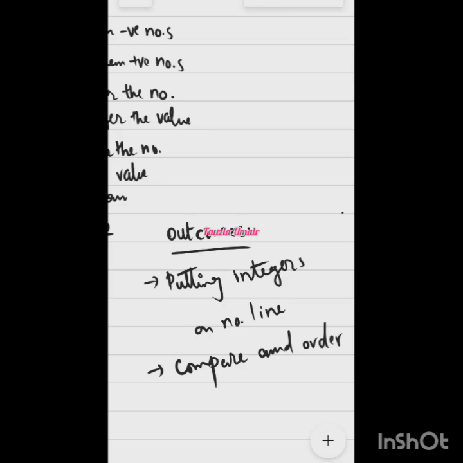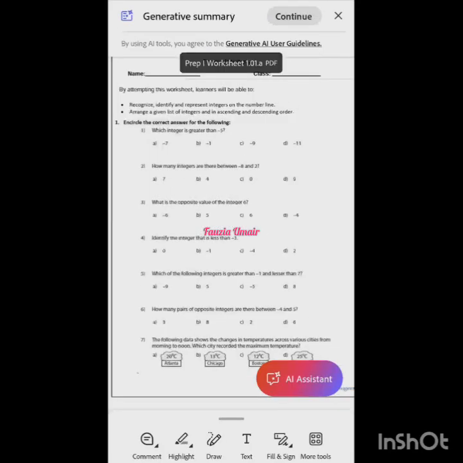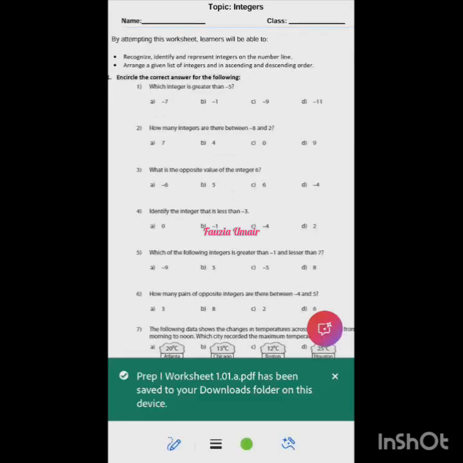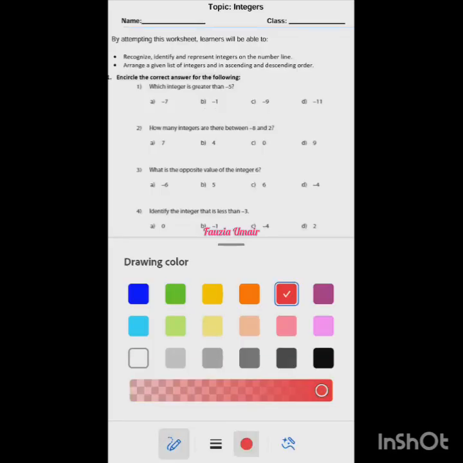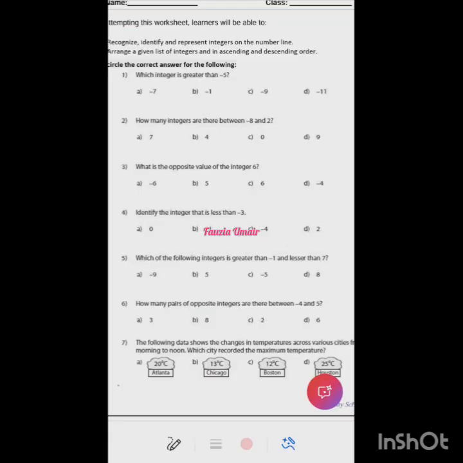So are we clear, Zainab, what we are going to learn right now? Yes, ma'am. All right, very good. So this is the first worksheet which we are going to do. Can you see your worksheet clearly on your screen, or do I need to zoom it more? It's okay, yes ma'am.